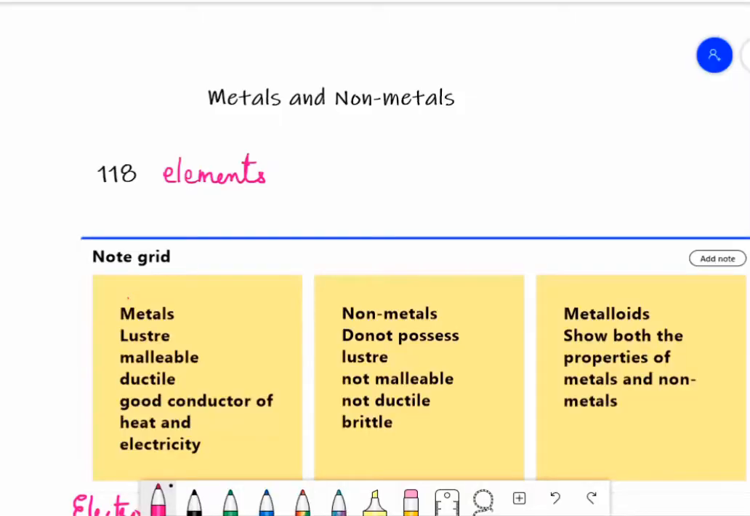Lecture series of Grade 10 Chemistry. Today we will be discussing metals and non-metals.